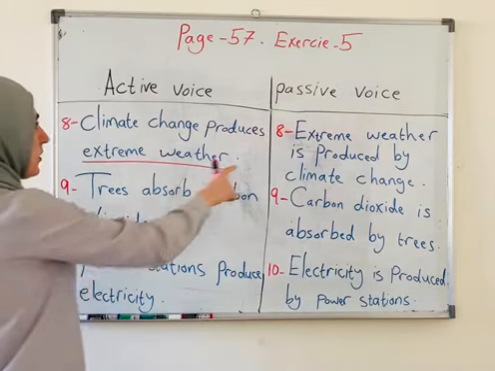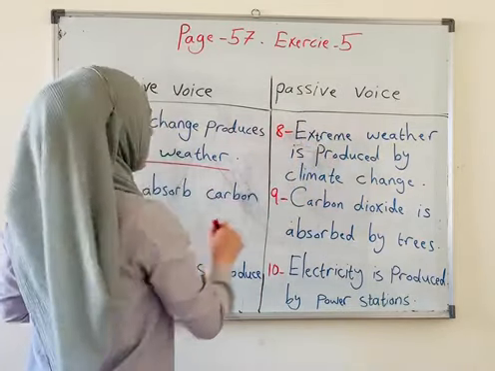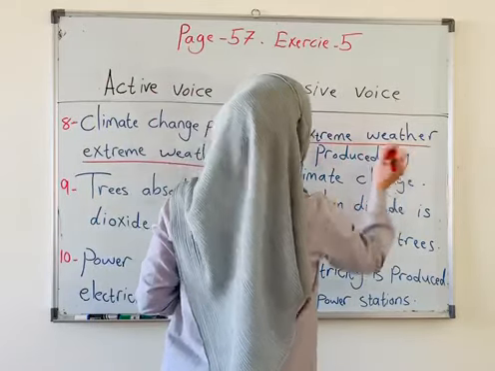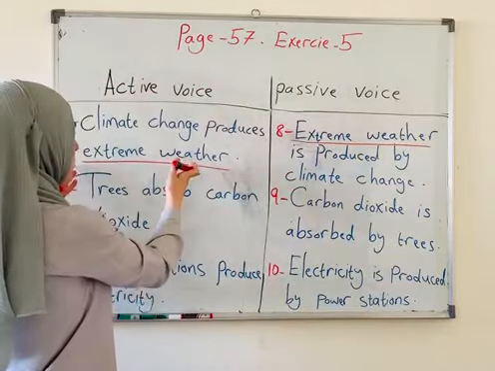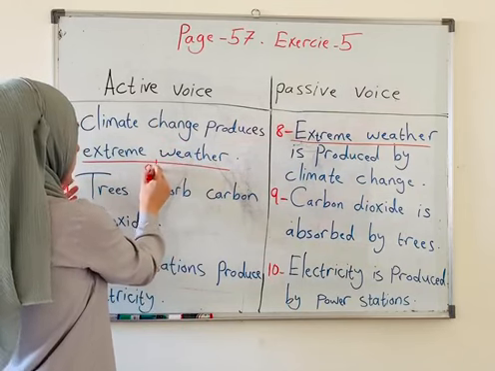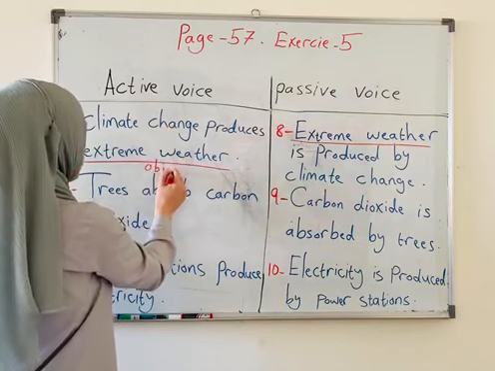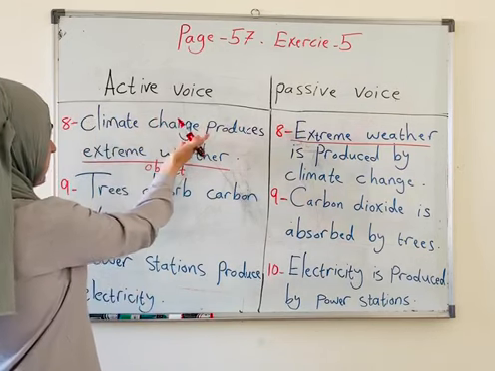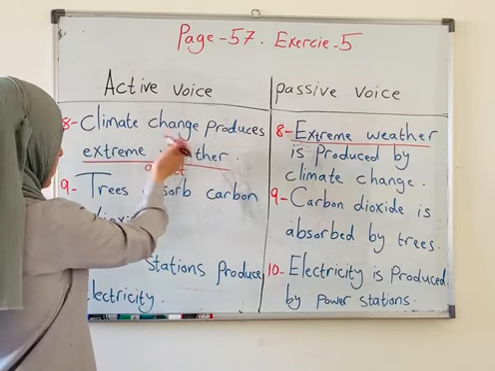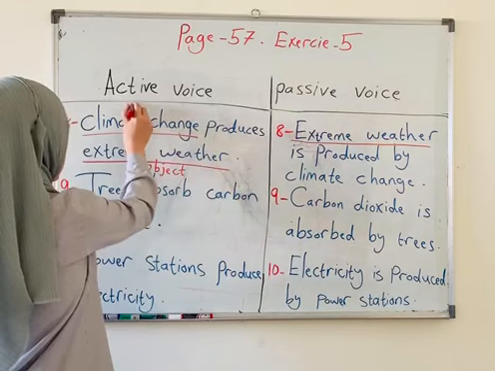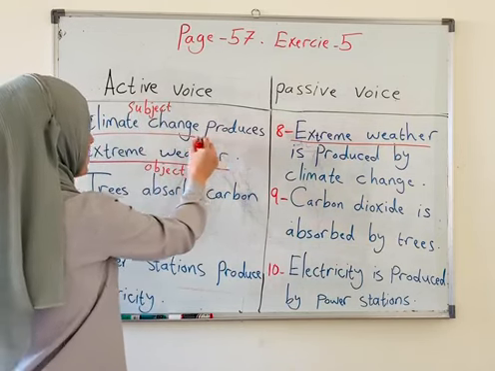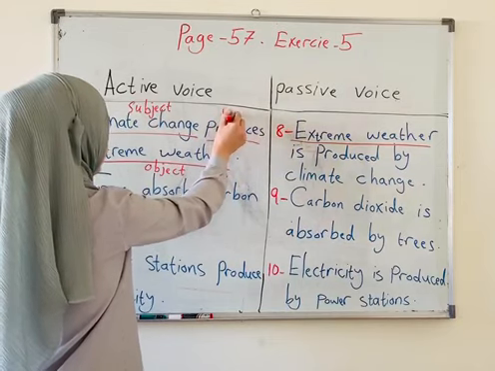So as you see in the 8th we made it what? Extreme weather, so we wrote it at the first of the sentence as a subject. In here it was object. You see, in the active voice it was an object. This was the subject, climate change. You see, this one is subject and produce is the verb, of course.